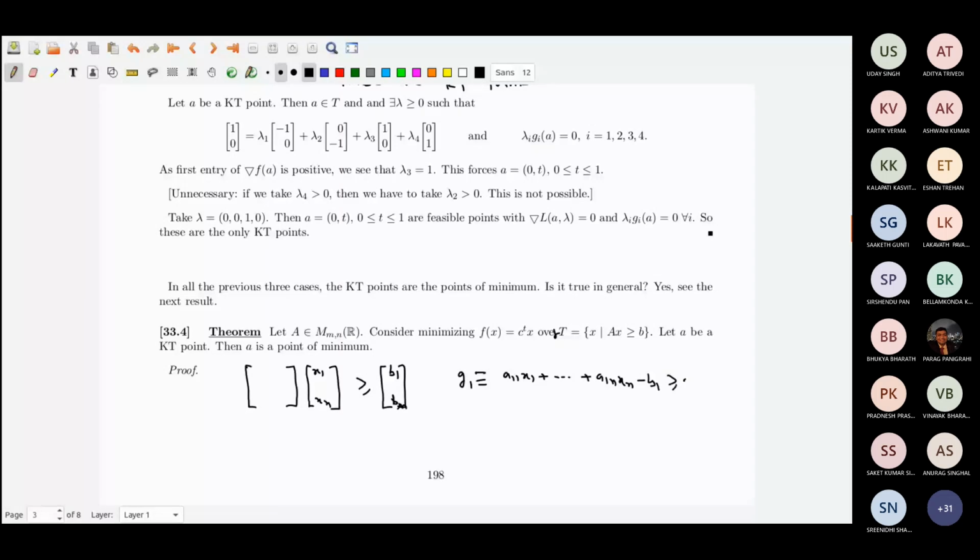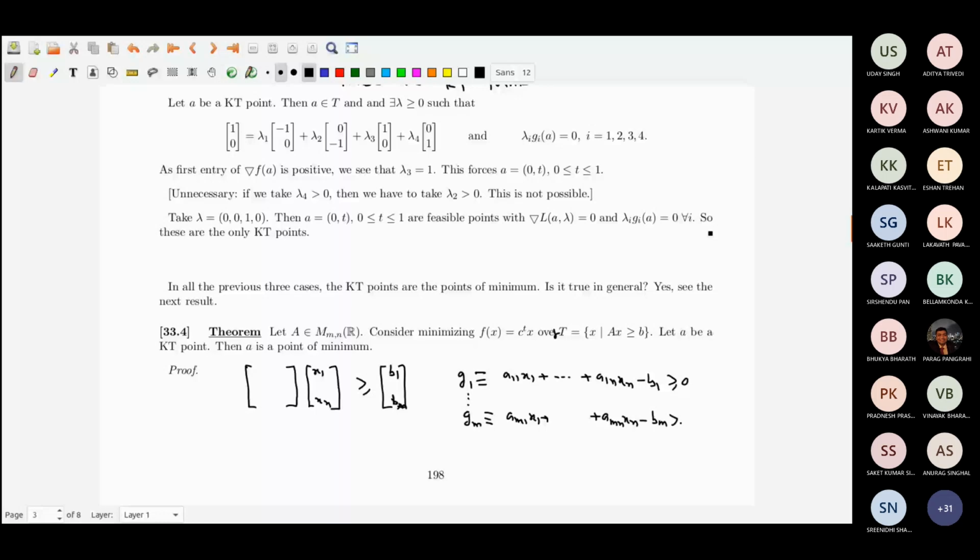And what is gm? I have m constraints, one for each row. gm is equal to am1 x1 plus up to amn xn minus bm greater than or equal to 0.